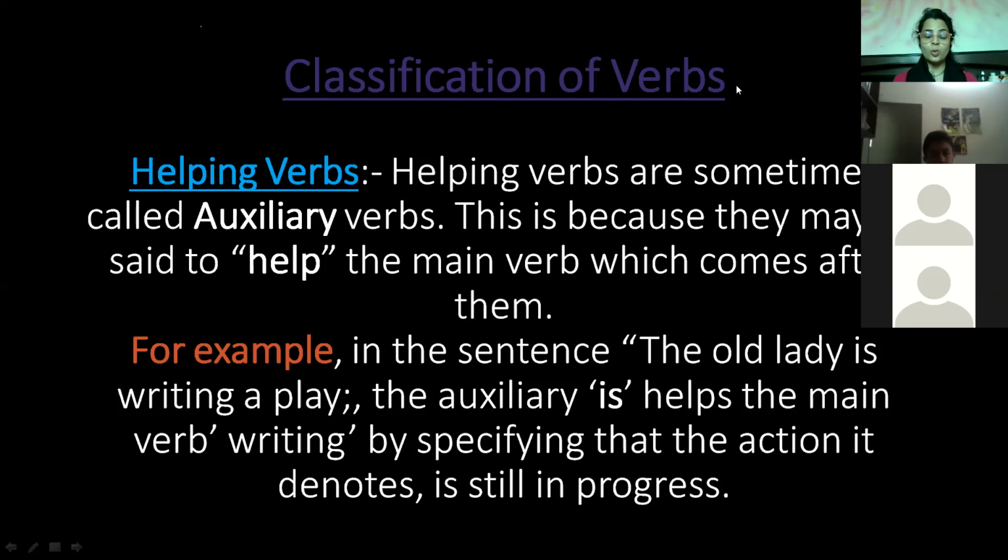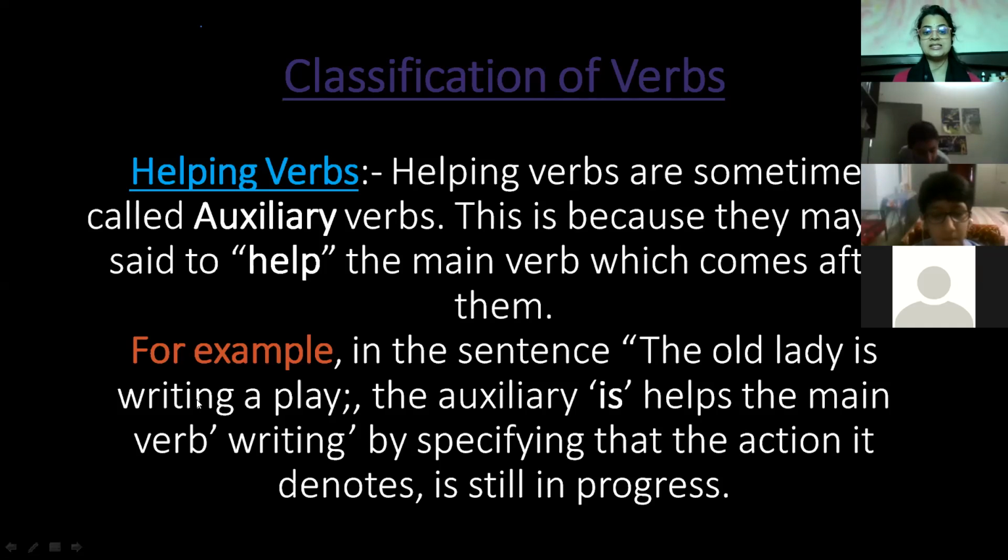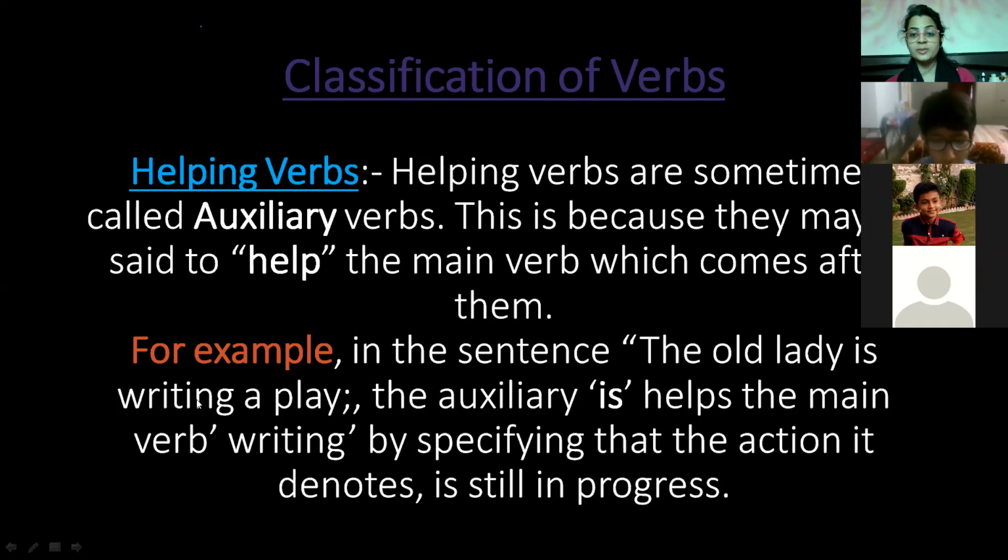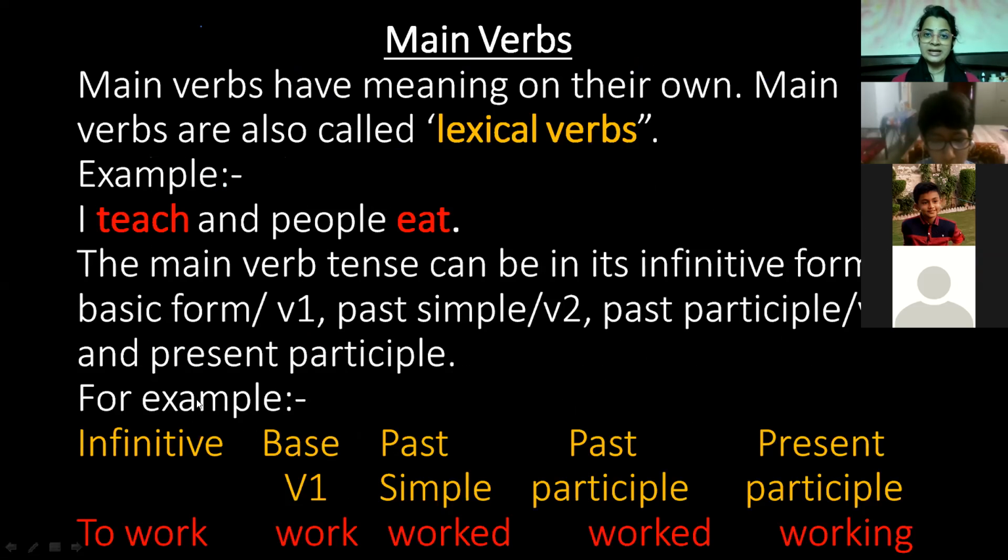Okay, so the old lady is writing a play. So the old lady is the subject over here and writing is the main verb. And yes, we are using a helping verb to give help to writing. That is, is. So is is the helping verb over here, or we can say the auxiliary verb, and writing is the main verb. So the auxiliary verb helps the main verb writing by specifying that the action is still in progress.